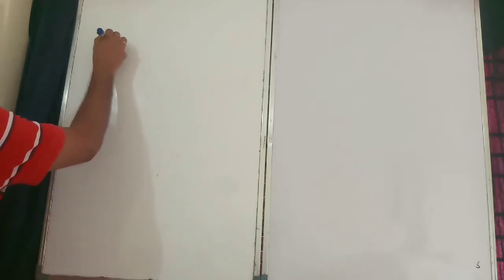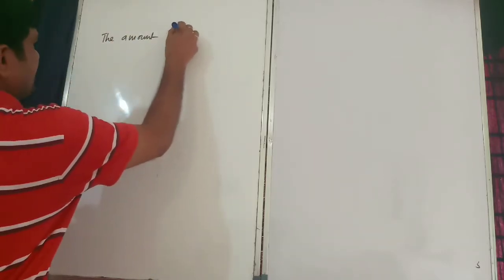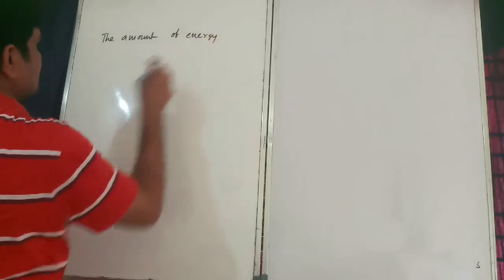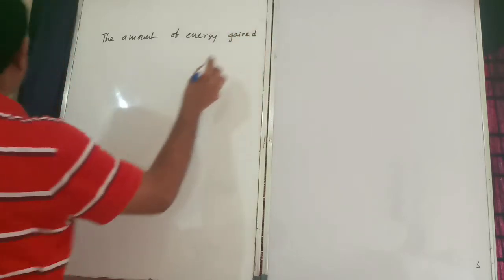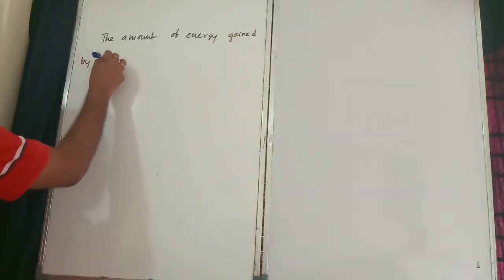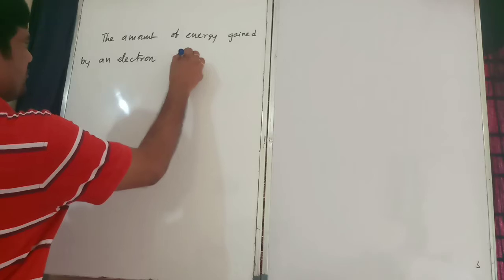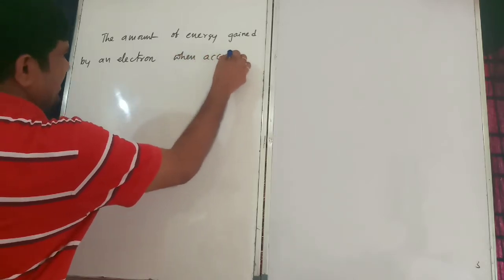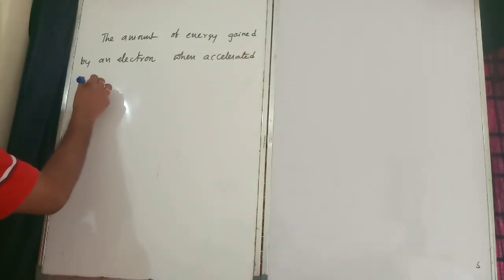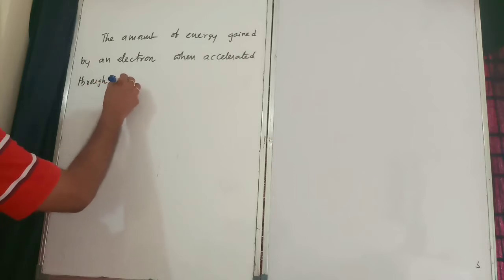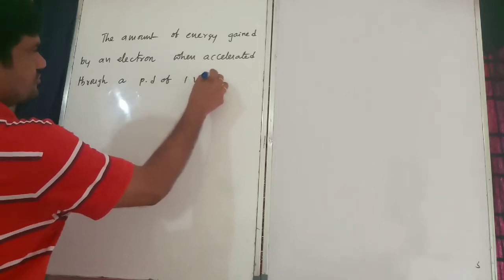So the definition: the amount of energy gained by an electron when accelerated through a potential difference of 1 volt.